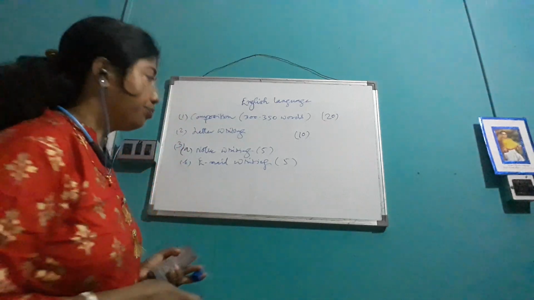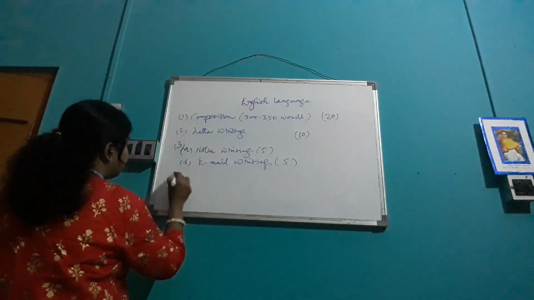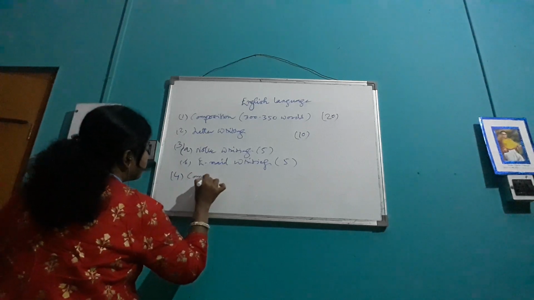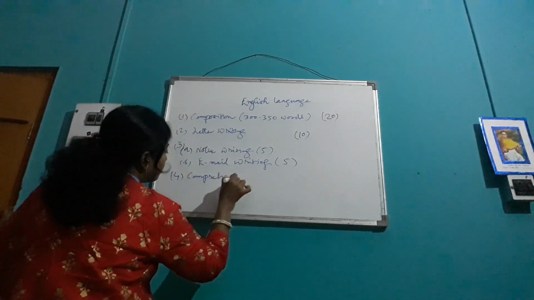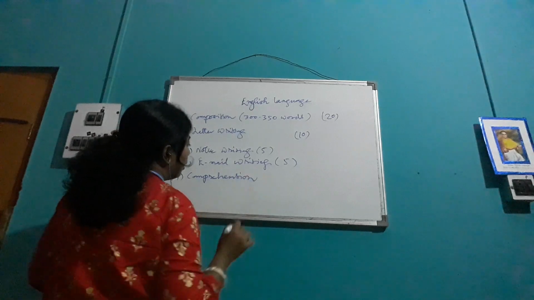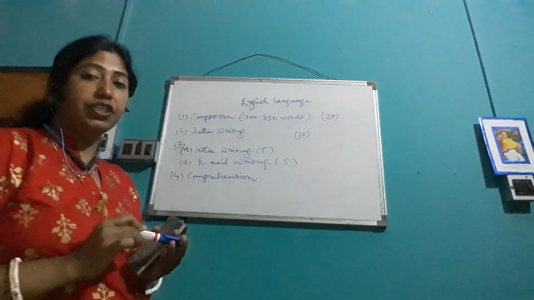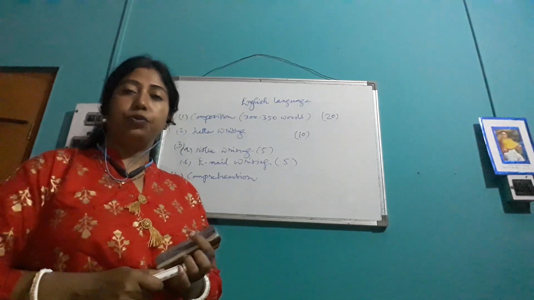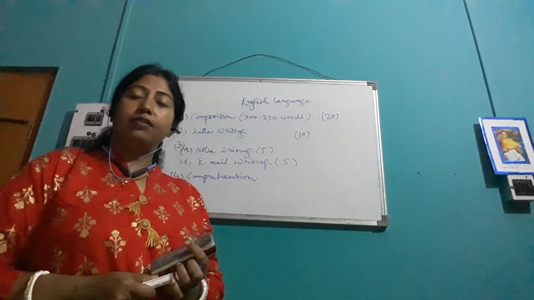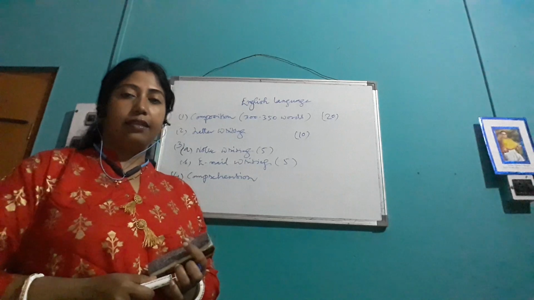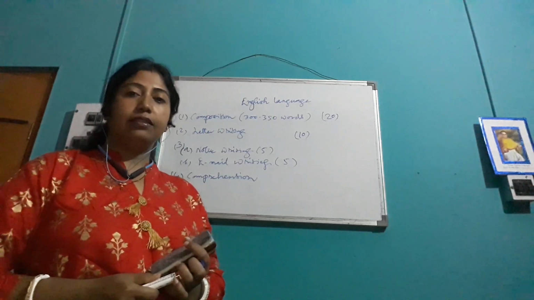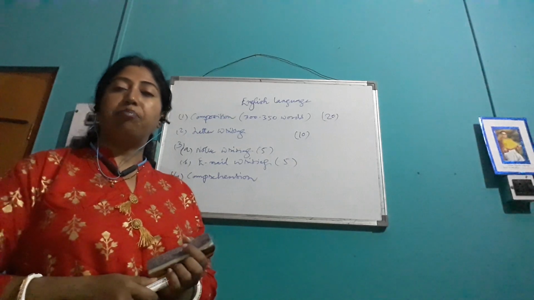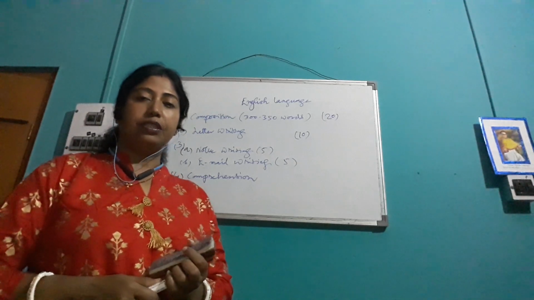Question number 4 is about comprehension. You will be given one comprehension, that is, one unseen prose passage. You have to read it and understand it, and then your understanding will be tested by the teacher by asking various types of questions.